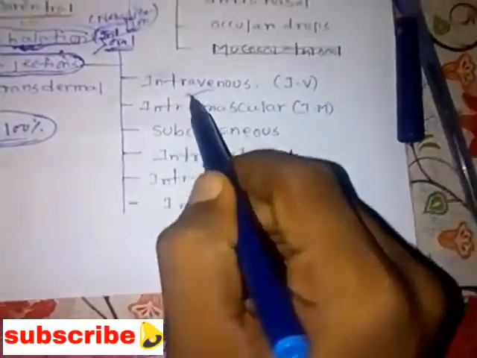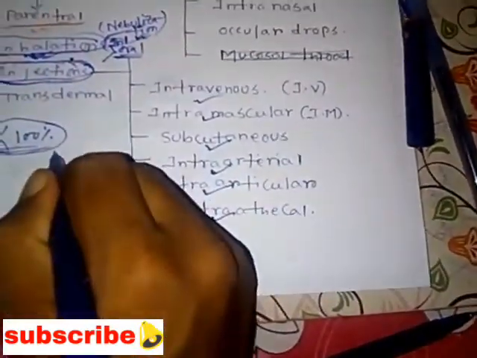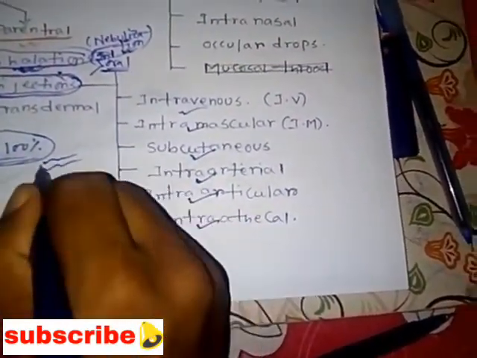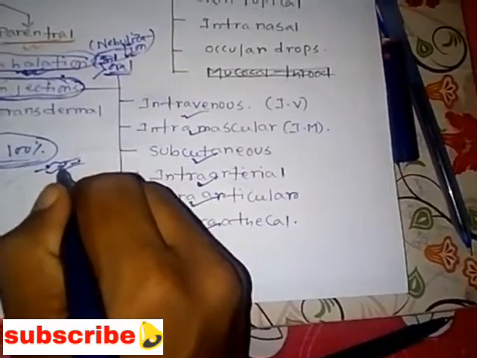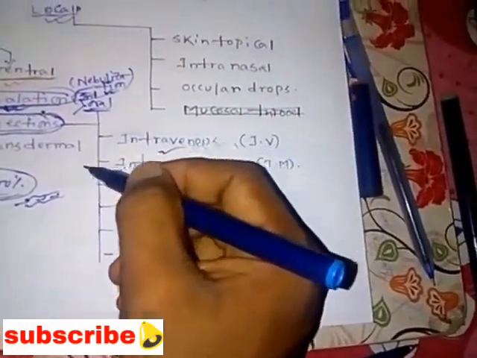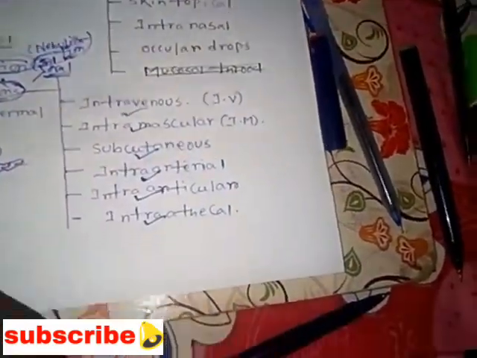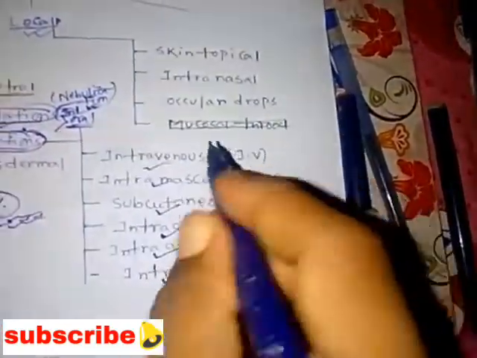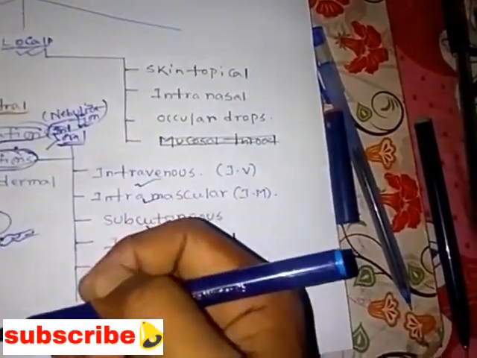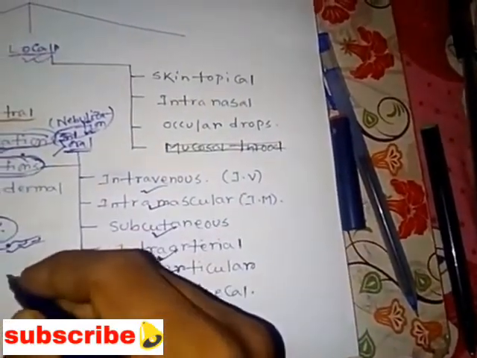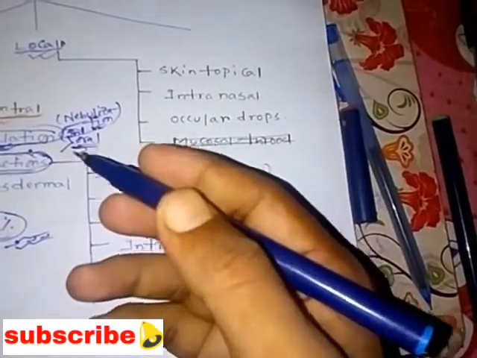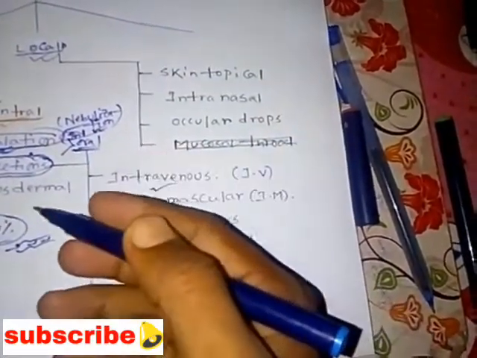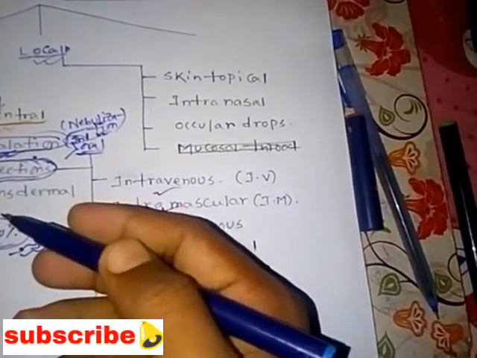So what is intravenous? In our body there are different veins, right? Suppose a person is dehydrated. At that time the person needs glucose to increase the glucose level, and electrolyte balance. Whenever a person has an imbalance between electrolytes and fluid, the person becomes dehydrated, right?